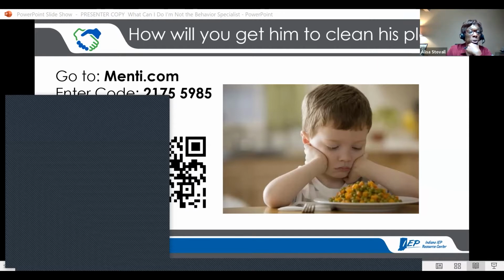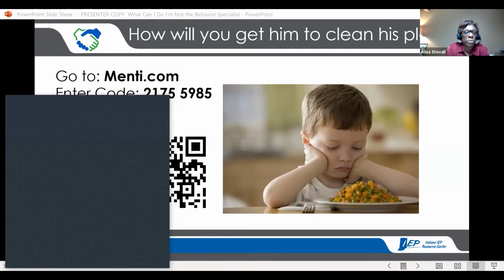Bribery, humor. Okay. Just start by talking to him, and maybe he just needs a spoon. Okay. Yeah, I've never heard that before. That's a great one. Okay. Yeah, he didn't have the tools he needed. I didn't know how to begin. Wow. That's a great one when we think about behavior. Anything else?